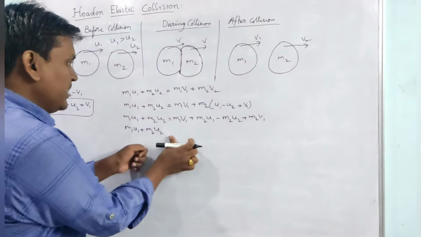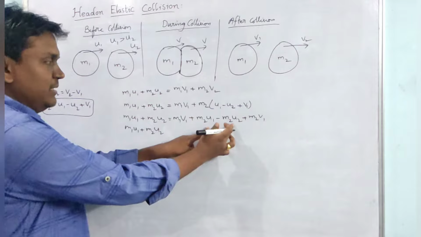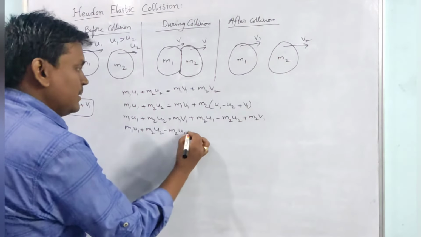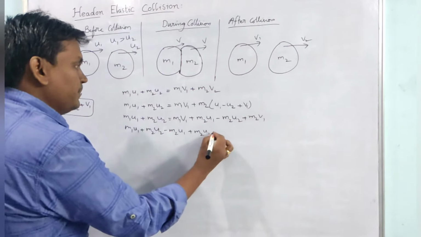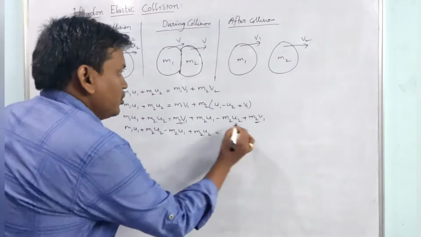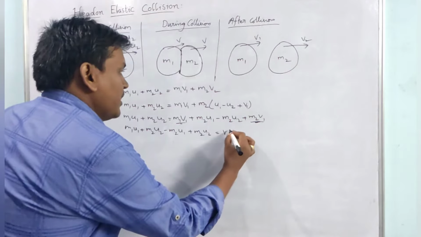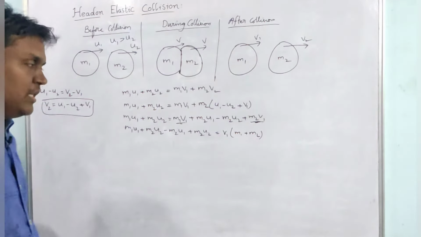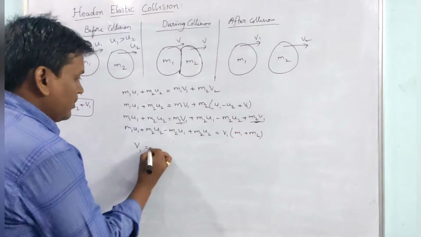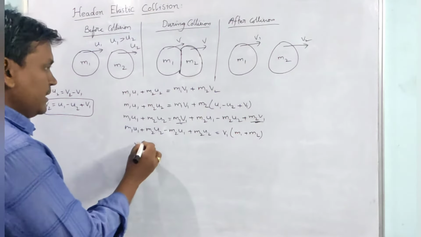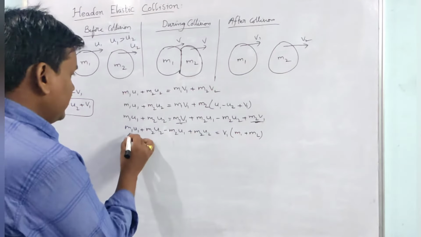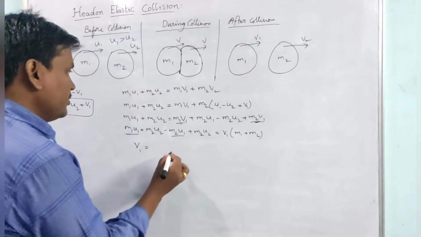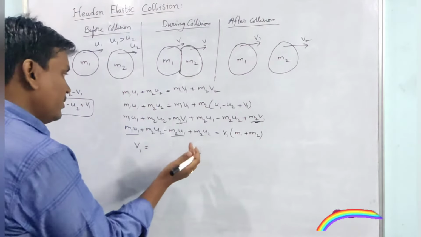Now I am bringing these two terms this side, minus m2 u1 plus m2 u2, that equal to these two terms. If I take v1 common, that will be m1 plus m2. Now v1 will be equal to m1 u1 and m2 u2, sorry, m2 u1.